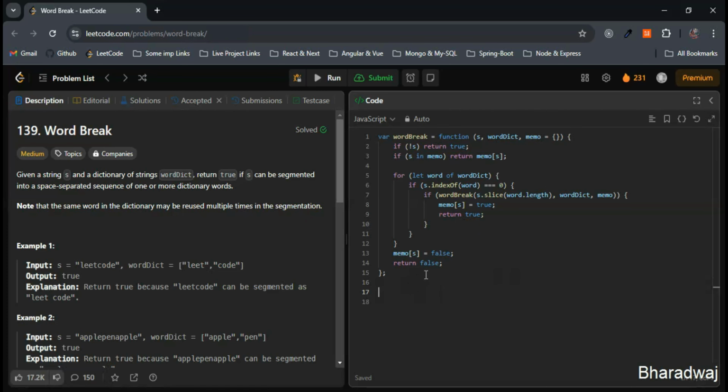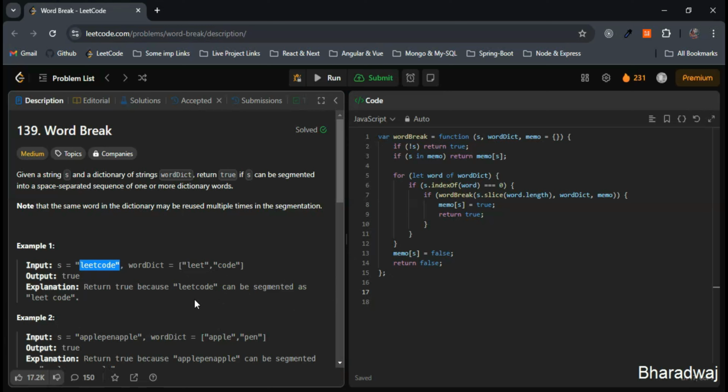So what will be the time complexity and the space complexity? The time complexity would be big O of m into n into L. We know that m is the number of words in the word dict. n is the length of the string, the length of this string, right? And L is the average length of the words. So the overall time complexity would be big O of m into n into L.